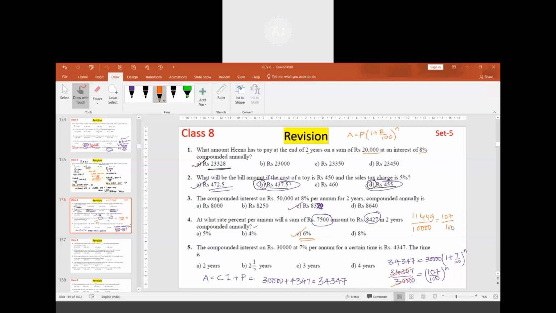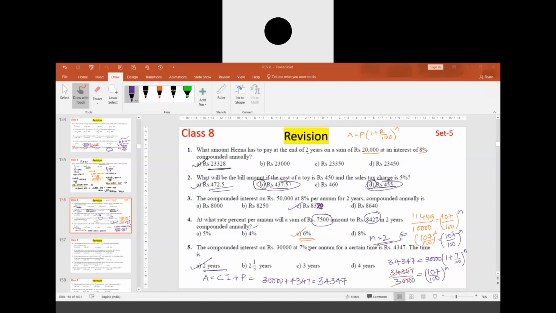So it is something like (107 by 100) whole square. The power n value we get as 2. So it is 2 years.